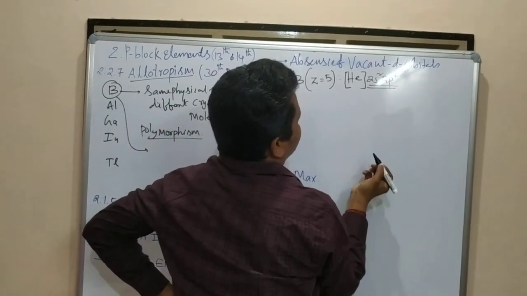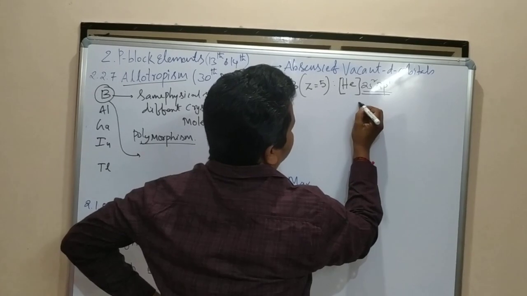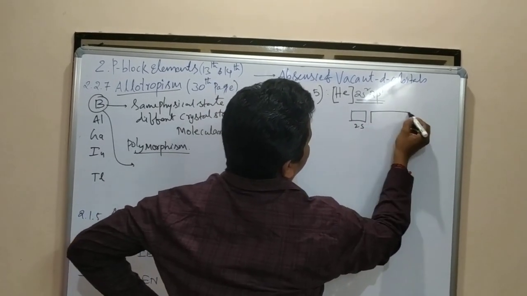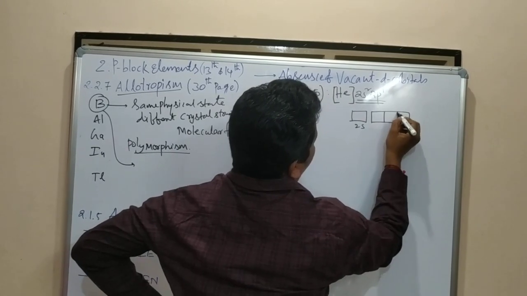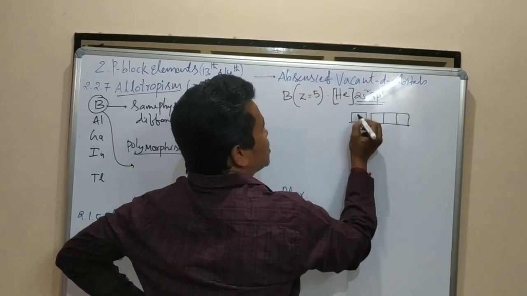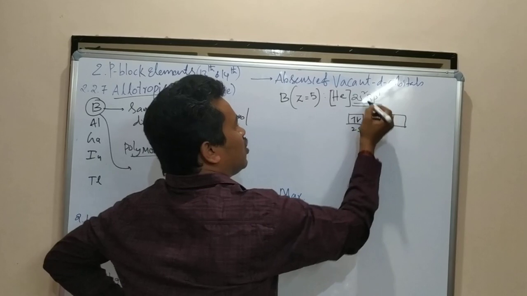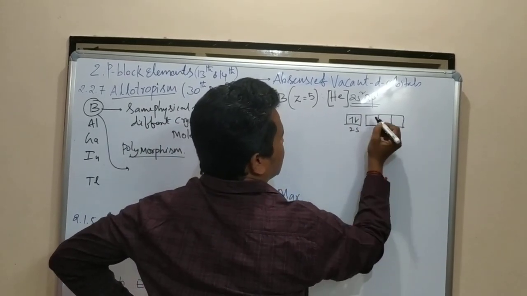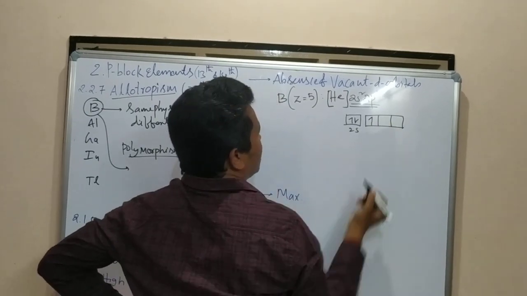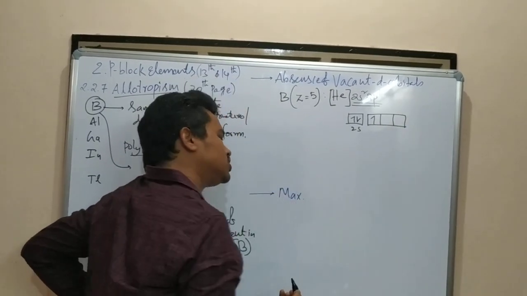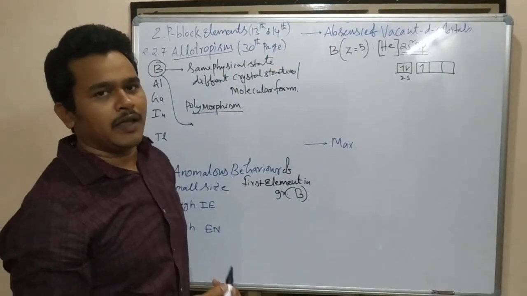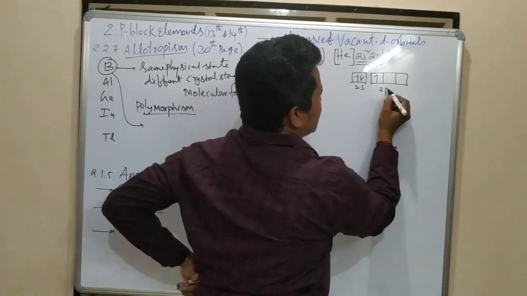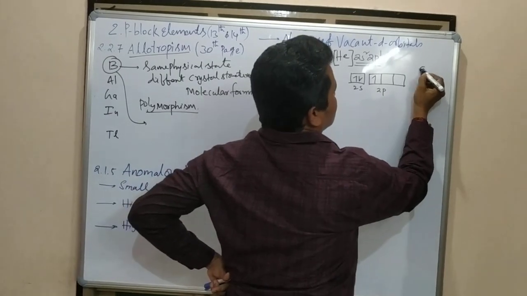This is the valence shell configuration. This is the 2s orbital, and this is the 2p orbital. Here 2s2 means 2 electrons are there, and 2p1 means in the p subshell, 3 p orbitals are there; in those 3 p orbitals, one is filled, and these two are vacant p orbitals. We know the nucleus is there.